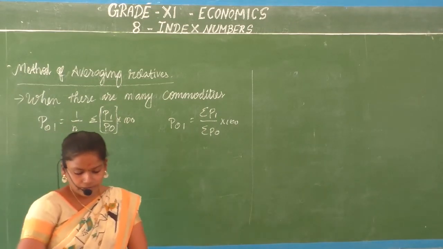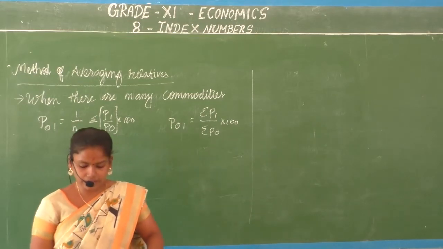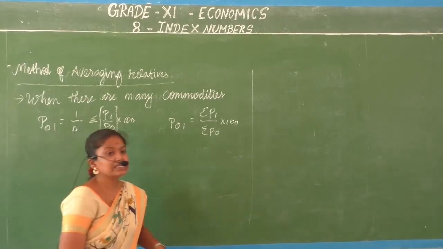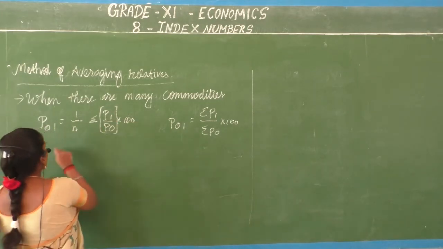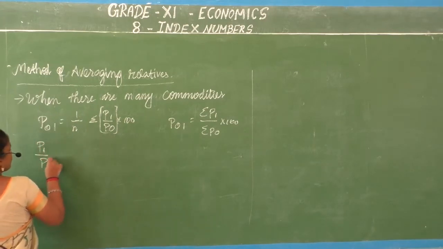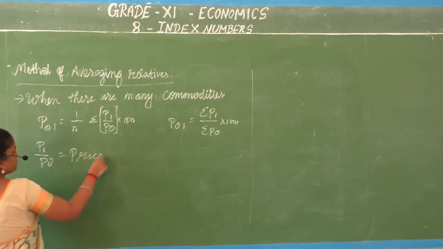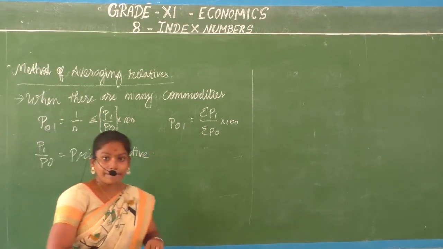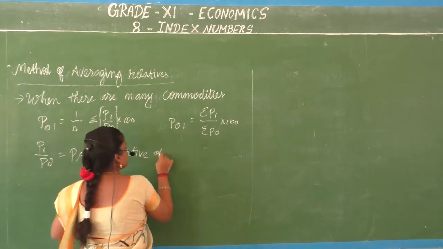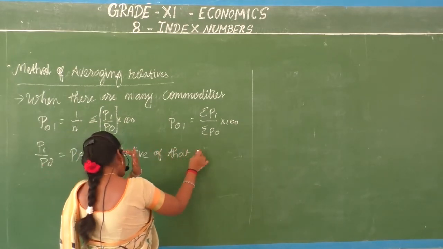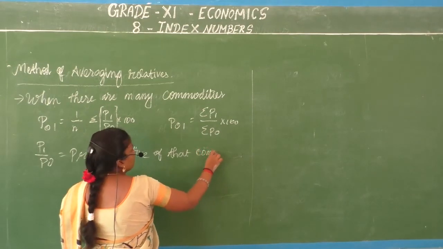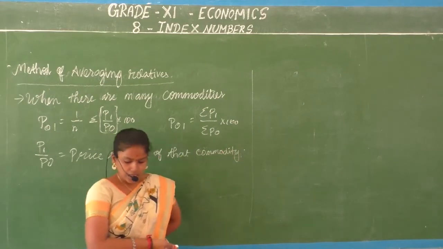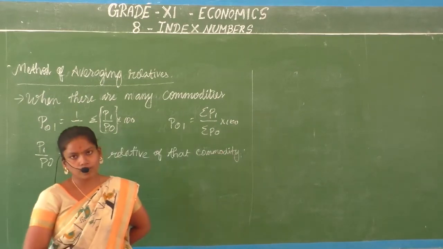Alright children. So where P1 and P0 indicate the price of the ith commodity in the current period and base period. The ratio P1 by P0 is also referred to as price relative. It's the price relative of that particular commodity. Right children? So n stands for the number of commodities.